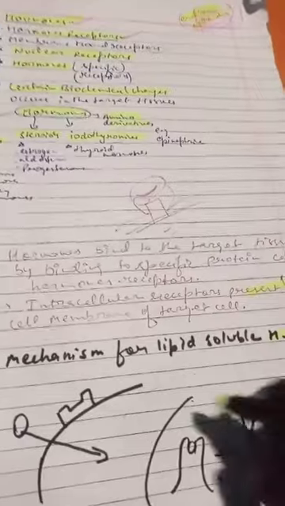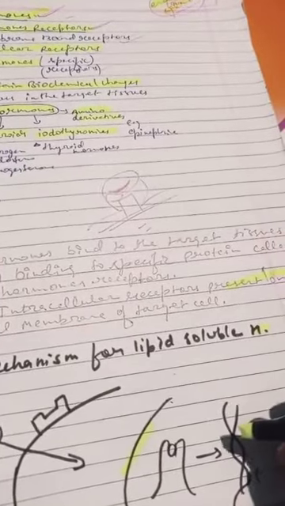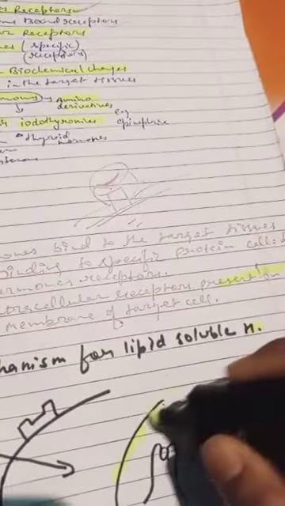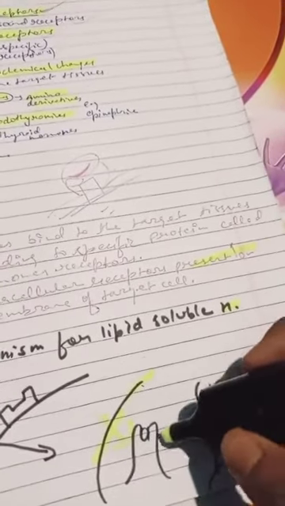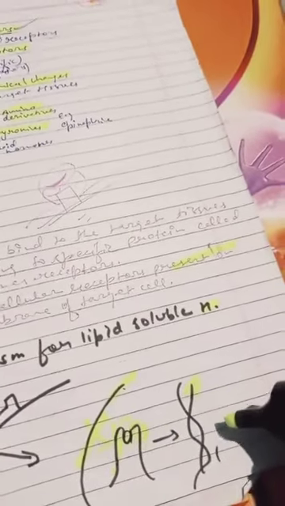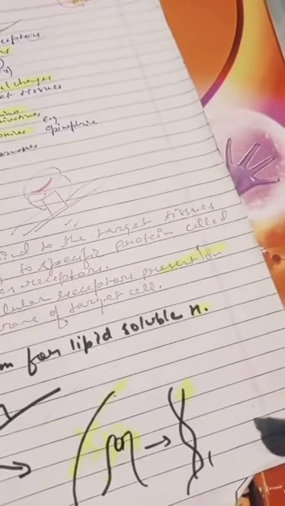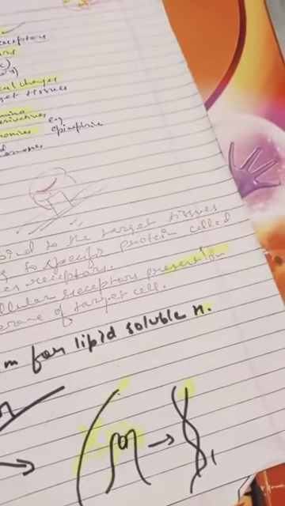They enter into the nucleus also, and they start making the hormone receptor complex inside the nucleus, and this is the nuclear membrane. They go inside, and this is the hormone receptor complex. This is the genome, and after transcription they will make mRNA, and mRNA to protein via translation, as we know about the central dogma.